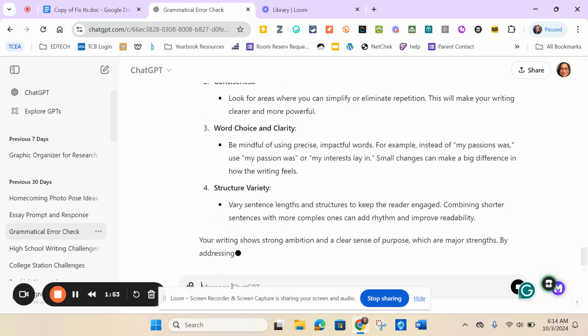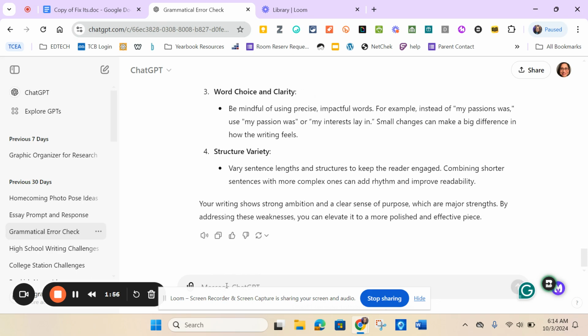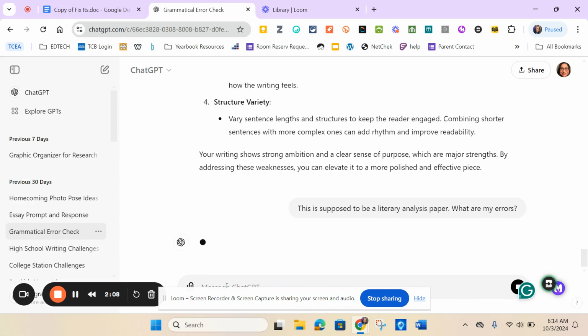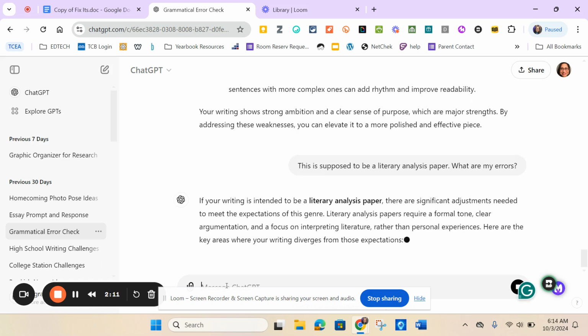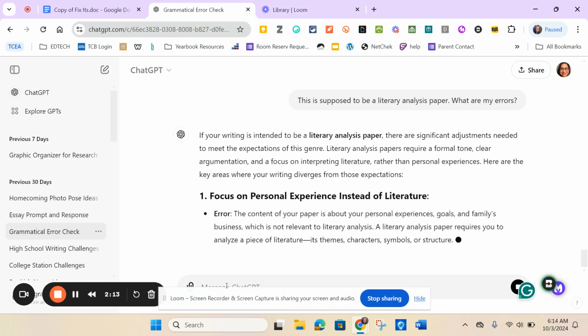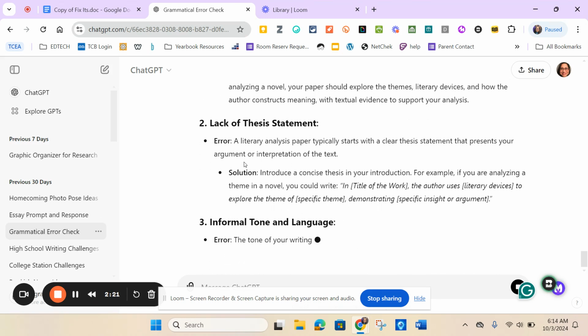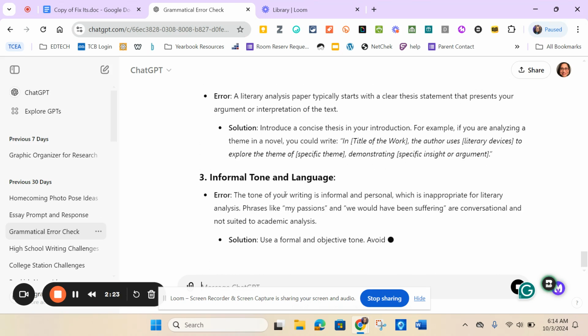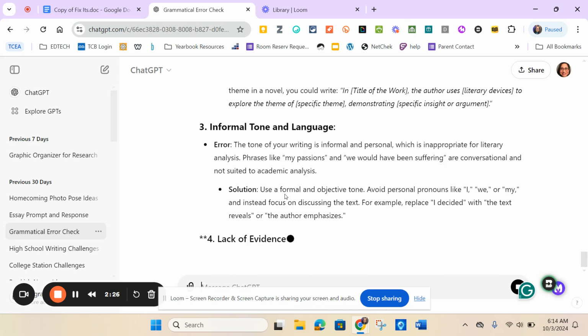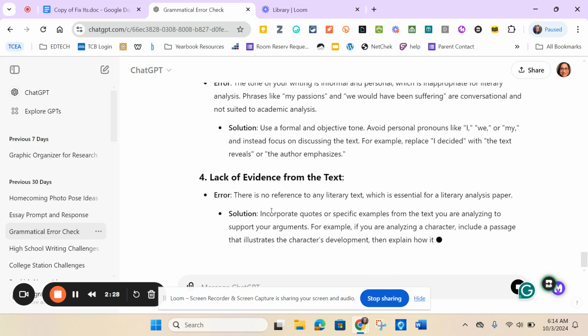So the other thing you can tell it is exactly what you're writing, right? This is supposed to be a literary analysis paper. What are my errors? Now, what I put in here is not a literary analysis paper. So it's going to tell me all the things that are wrong, right? And it tells you this is what it should look like. These are all the things that are wrong. And again, it should be telling me there's a lot of wrong things because this is not the right thing.